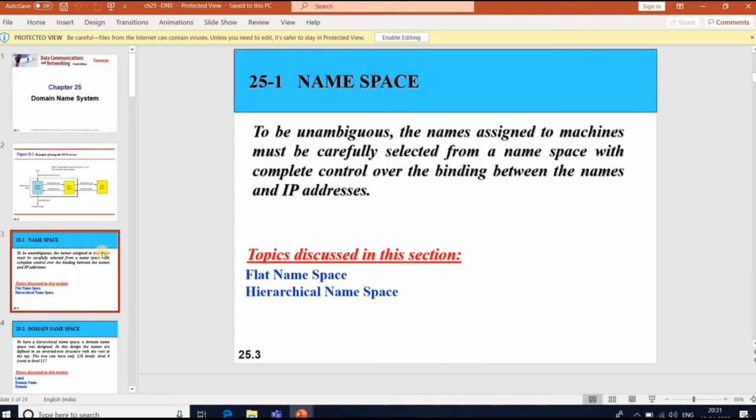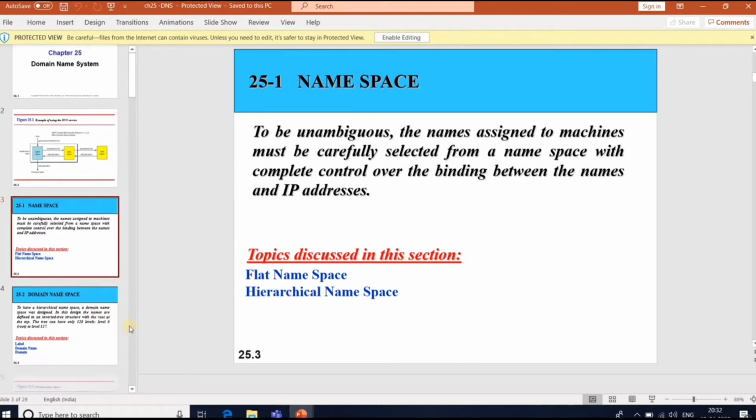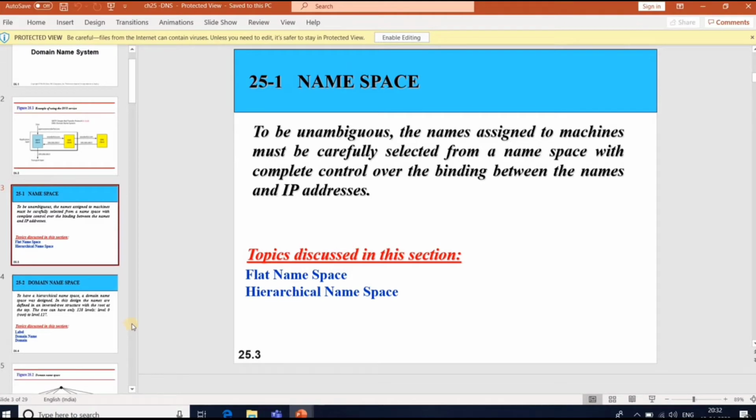What is a namespace? Names assigned to the machines must be carefully selected from a namespace with complete control over binding between names and IP addresses. So we can see two types of namespaces. One is flat namespace, the other is hierarchical namespace. A flat namespace assigns to the address a sequence of characters without structure. Names may or may not have a common section.